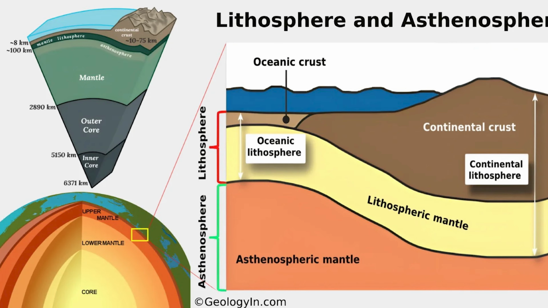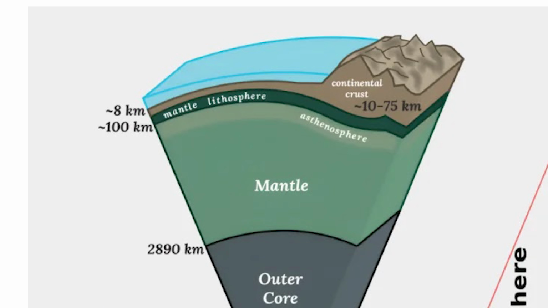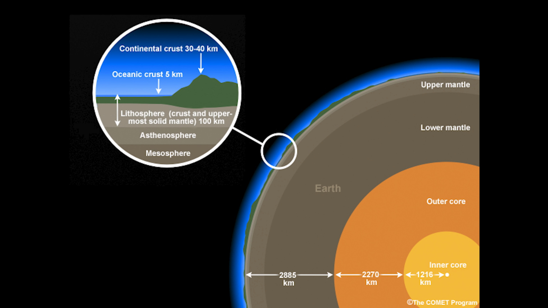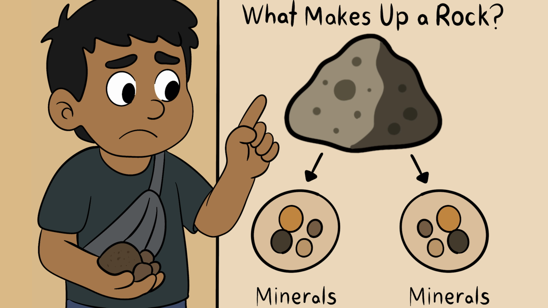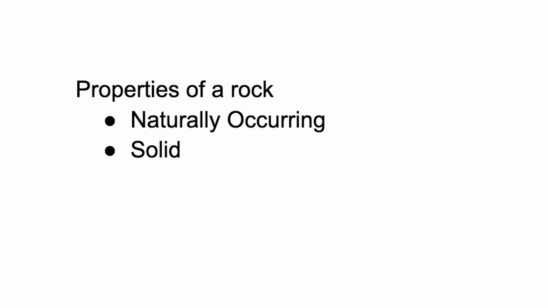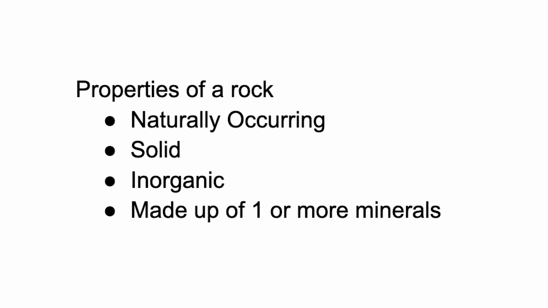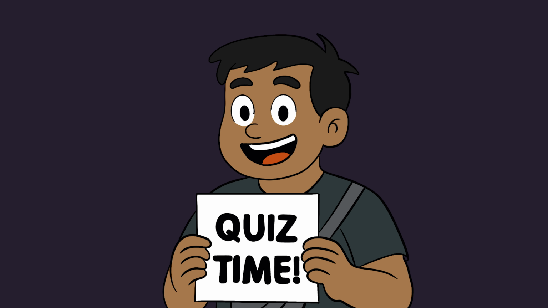Is the lithosphere considered rock? The lithosphere, which are tectonic plates that go from 50,000 meters to 200,000 meters deep, are solid slabs of rigid rock on the outermost layer of Earth. It's made of solid rock and minerals. Is it a rock? Let's go back to the beginning and remember what makes a rock. It has to be naturally occurring, solid, inorganic, and made up of one or more minerals. Let's see if we can get any of these right.